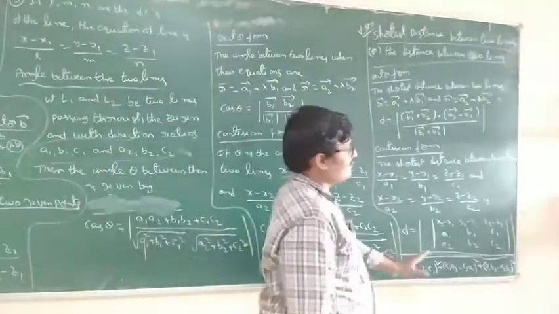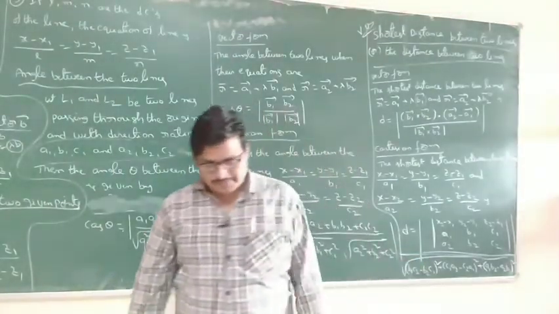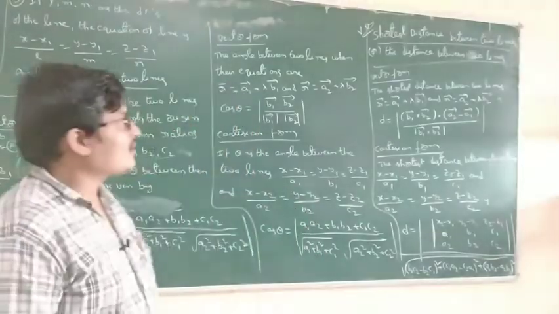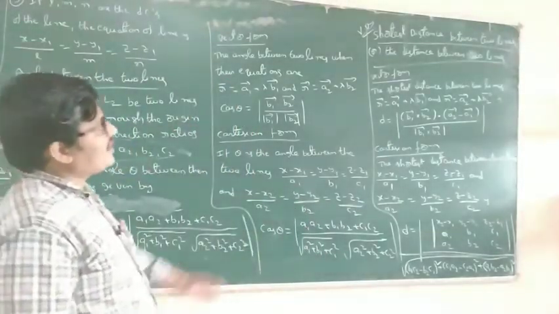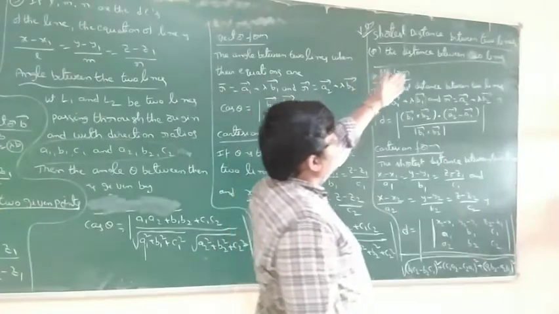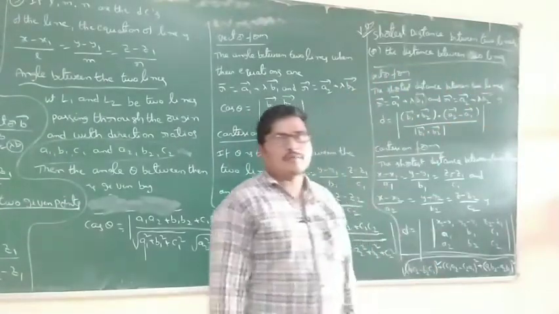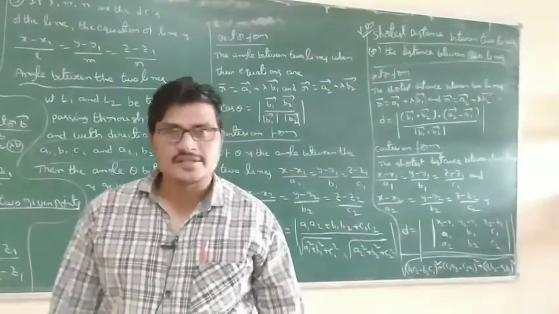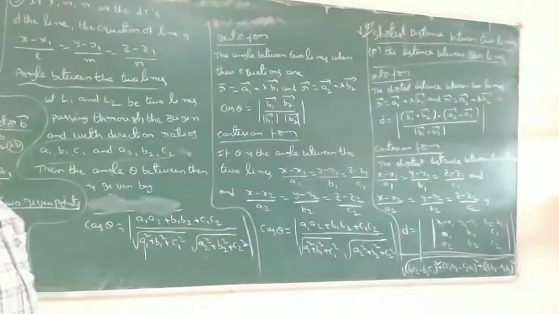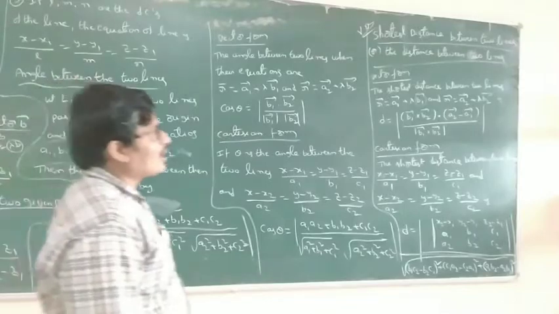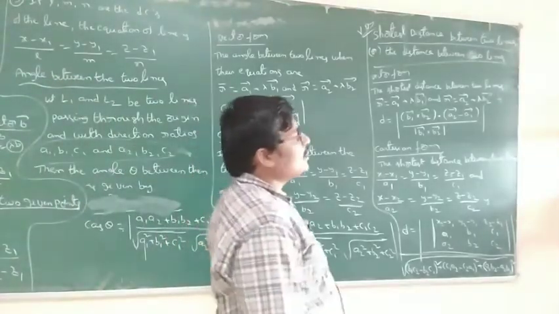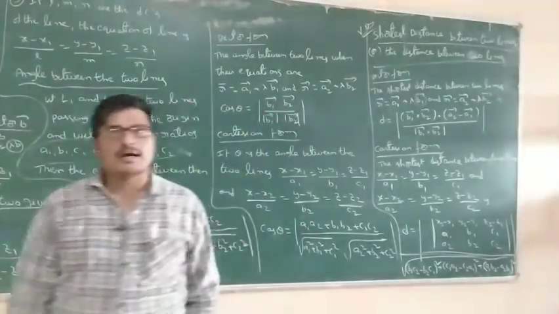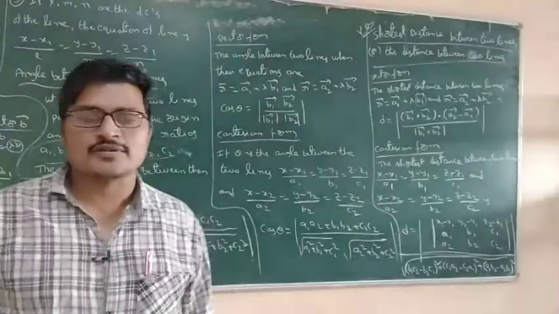Apply the formula. This is for non-parallel lines. The next formula is the shortest distance between two parallel lines; there is a formula for parallel lines also.